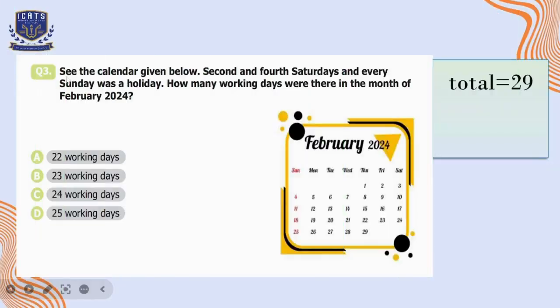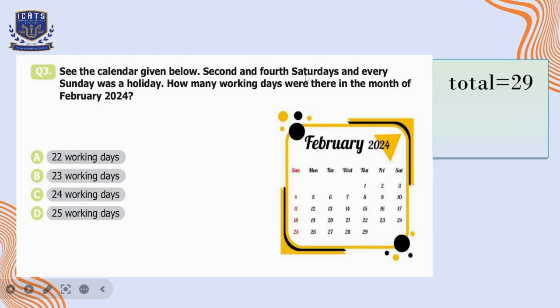Question number 3. See the calendar given below. Second and fourth Saturdays and every Sunday was a holiday. How many working days were there in the month of February 2024? So here we can see there are total 29 days of February. So out of which there are 4 Sundays and there are 4 Saturdays, but it is mentioned in the question